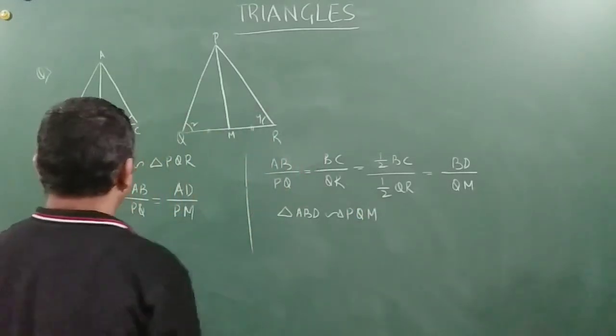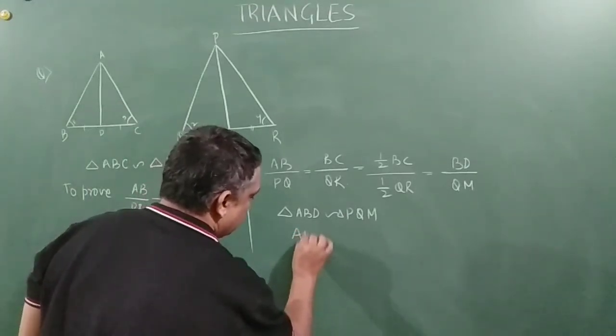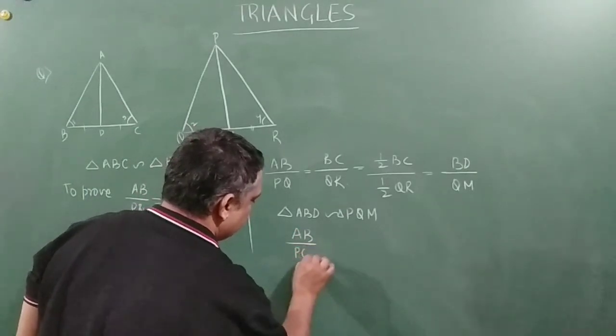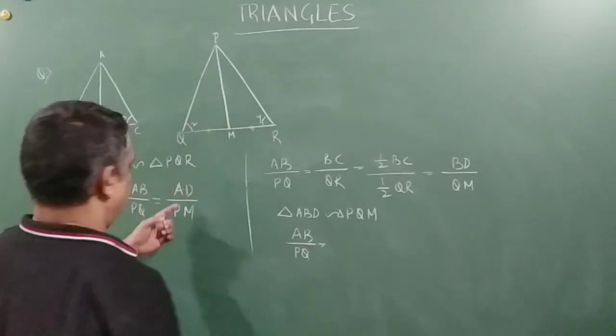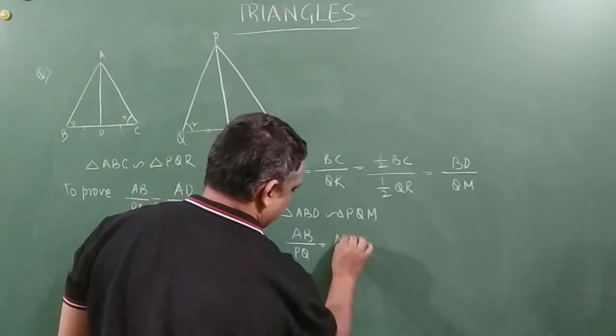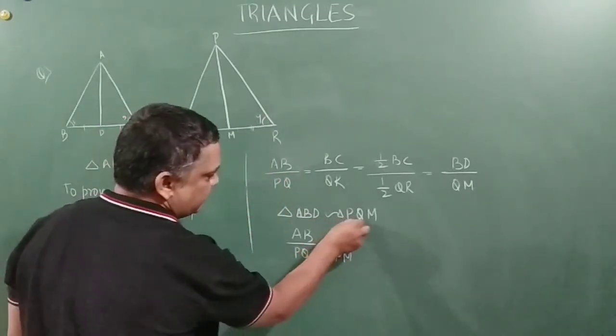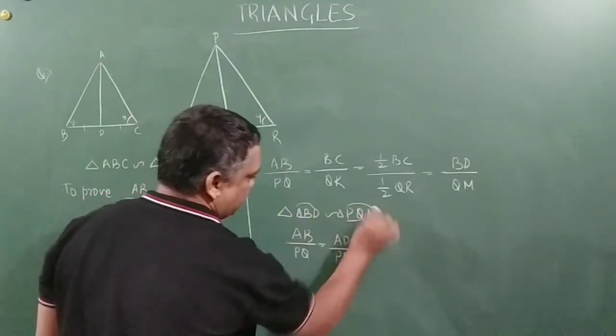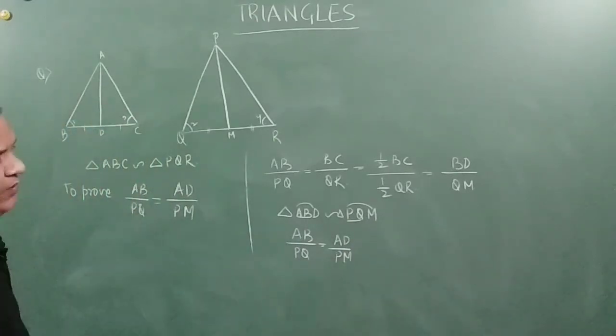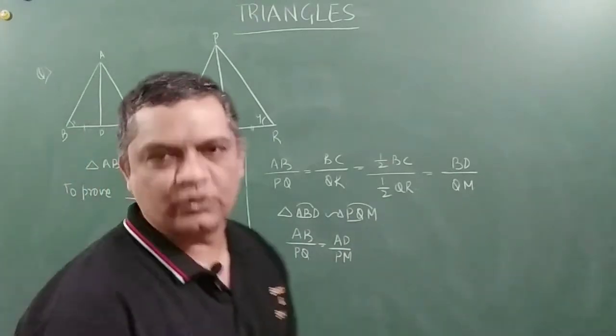Now, writing the results here, AB by PQ is equal to AD by PM. See, this by this is equal to this by this, right? So, we have proved it. Right, friends? Let's move on to the next one.